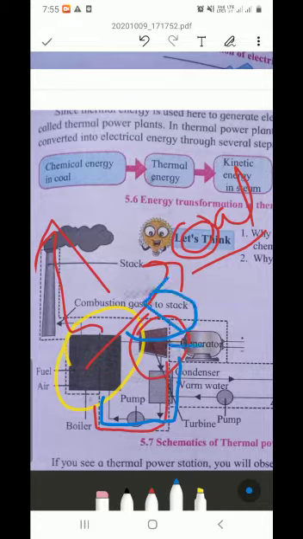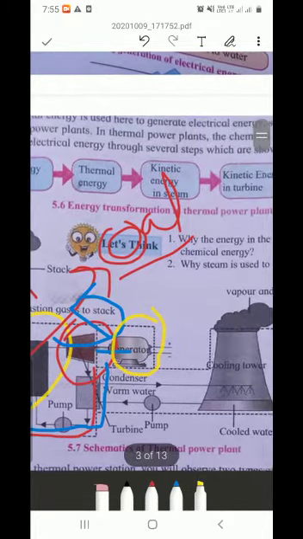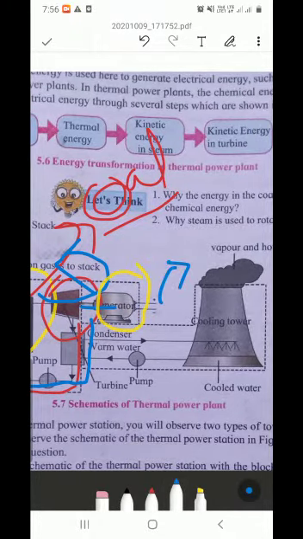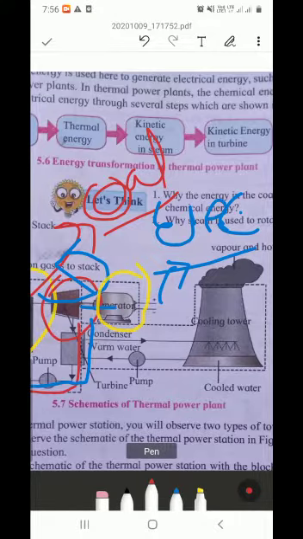And the turbine is attached to the generator, we know very well. So here is the generator, and the generator generates the electricity. Now the used water goes to the condenser.